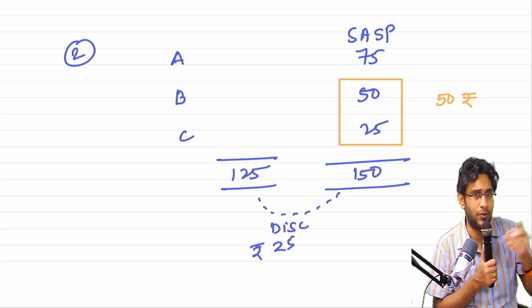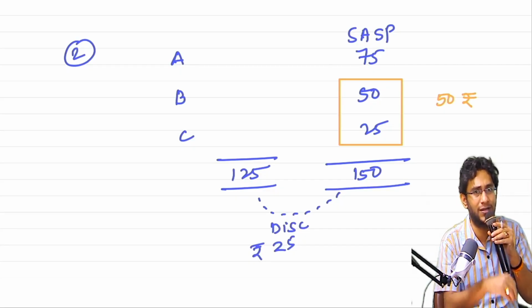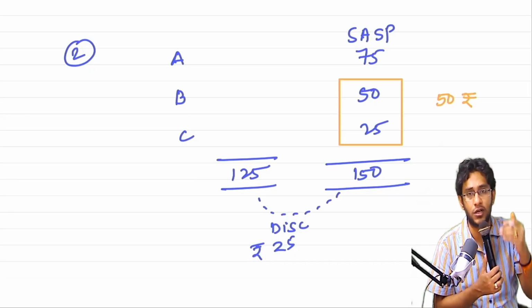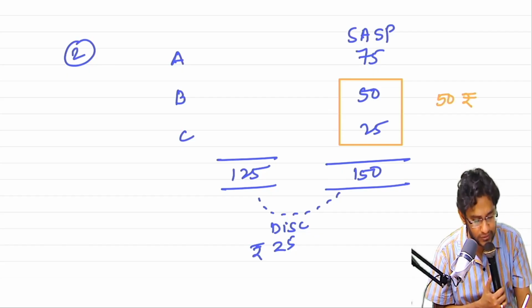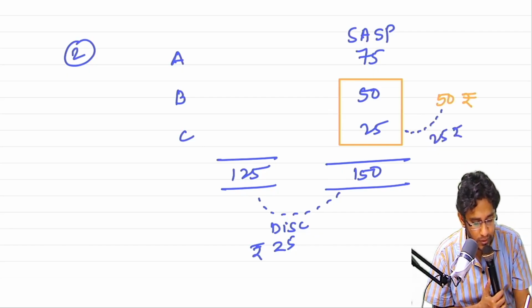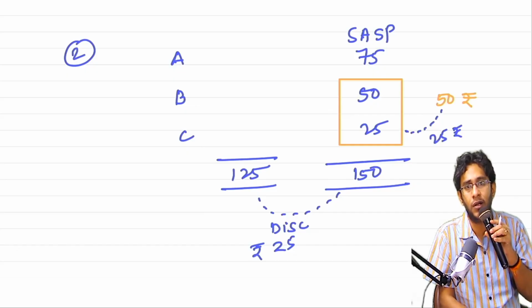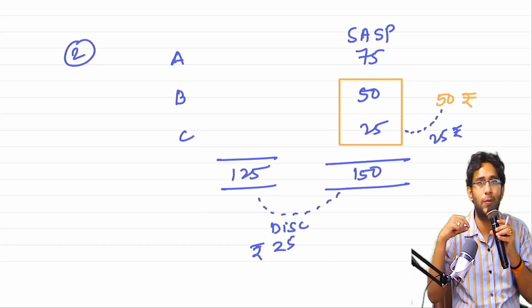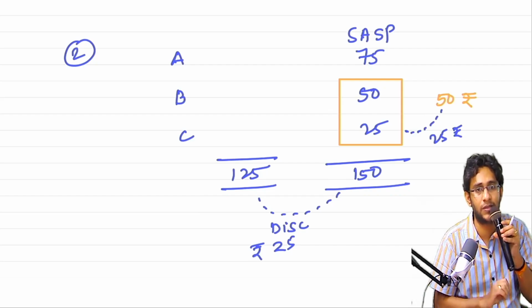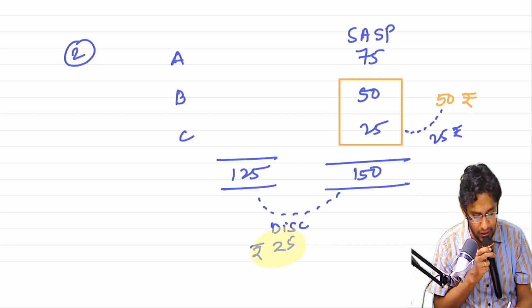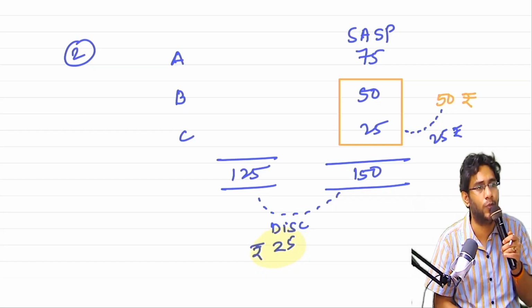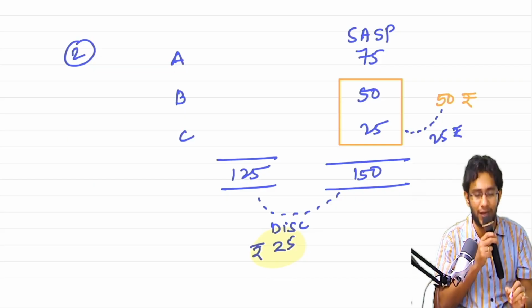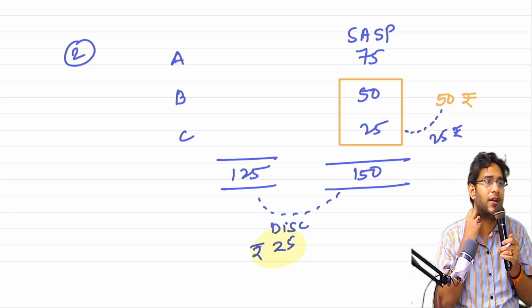But if there is some other customer who does not want A, he buys only B and C, ideally you should charge 50 plus 25, 75, but you are charging only 50. That means you are offering how much discount to that customer? So 25 discount is offered on B and C put together. Whereas if a customer is buying A plus B plus C also, you are offering the same discount. That means, can I confidently say that the discount relates exclusively to B and C alone and not to A at all? So when you are allocating, care must be taken that no discount gets allocated to A.